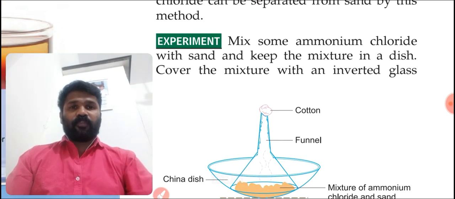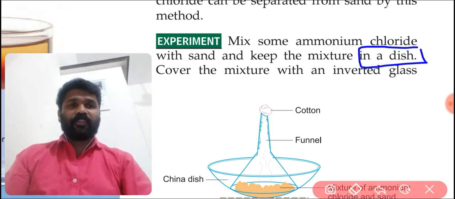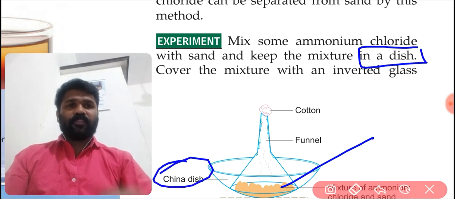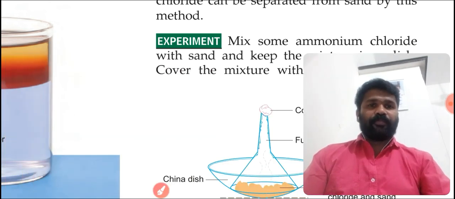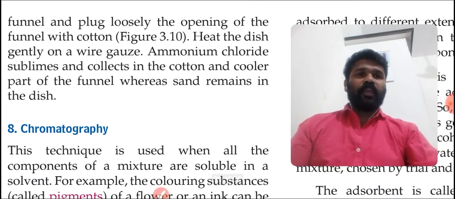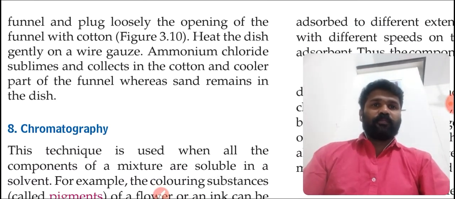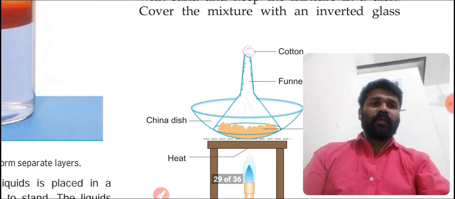First of all we have to mix some ammonium chloride with sand and keep the mixture in a china dish, like this. Cover the mixture with an inverted glass funnel. Then plug loosely the opening of the funnel with cotton. Okay, you can see here in the diagram, the cotton.